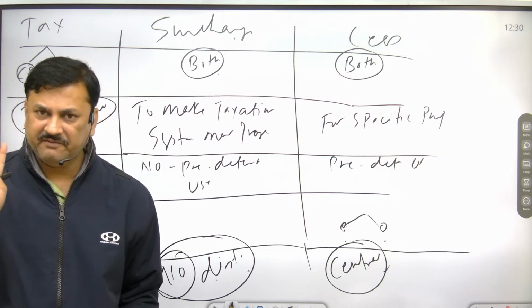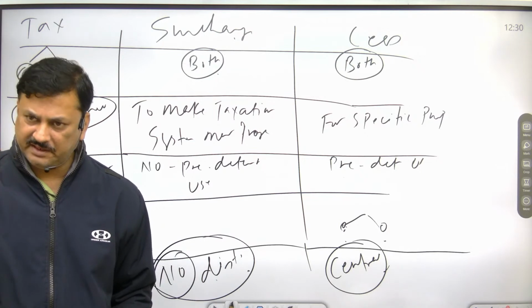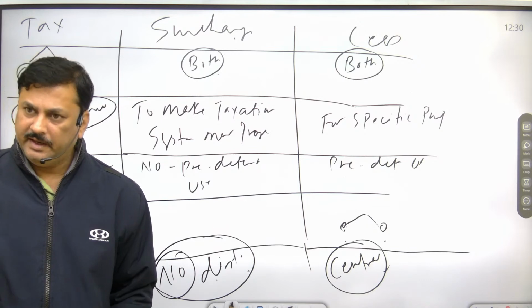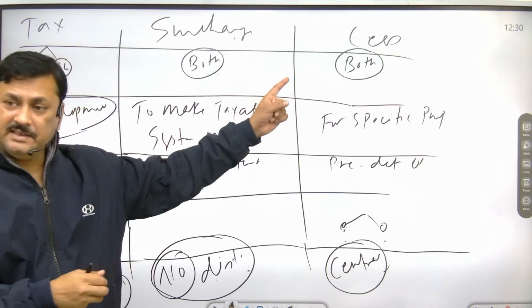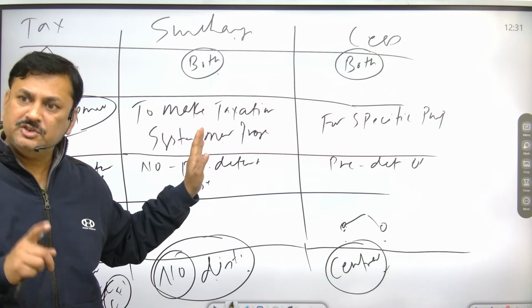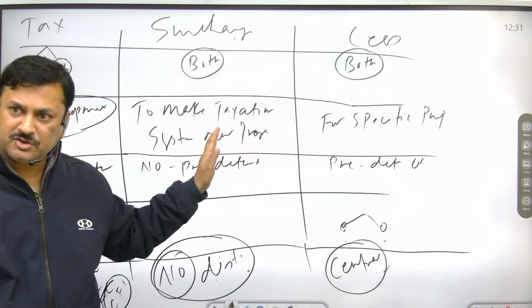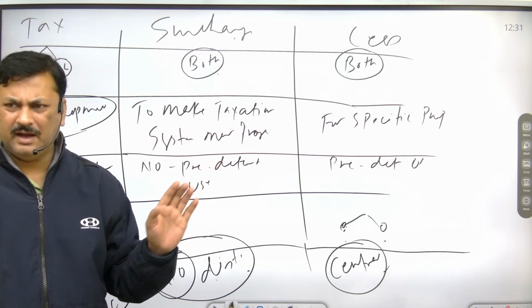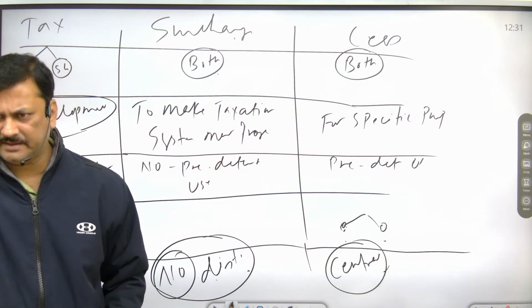So these are the differences between tax, cess, and surcharge. Cess is a charge on tax, and surcharge is also a charge on tax, so both are considered tax on tax.